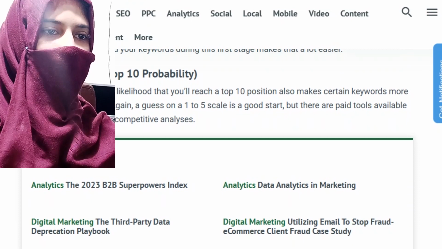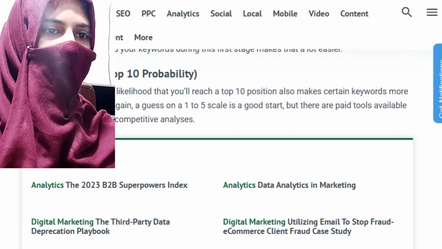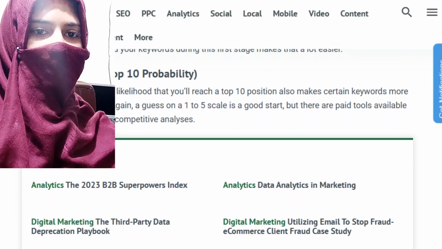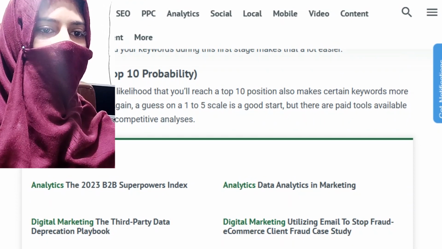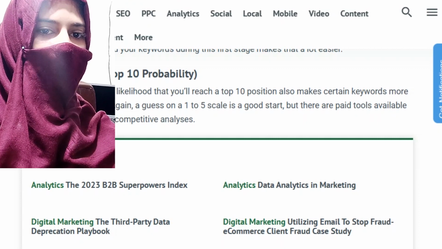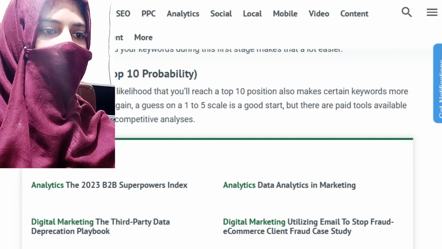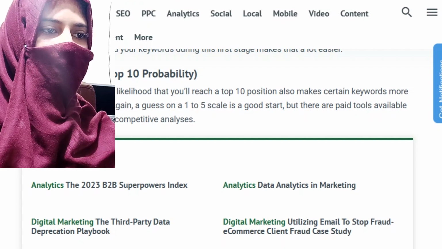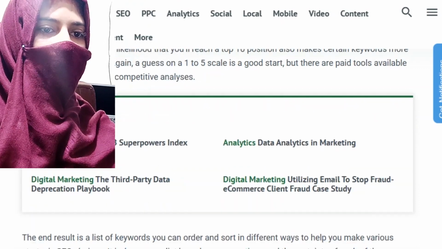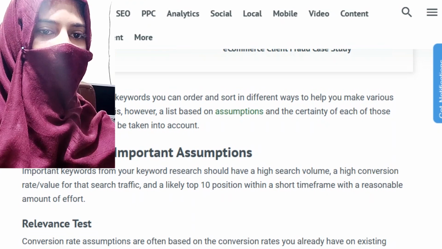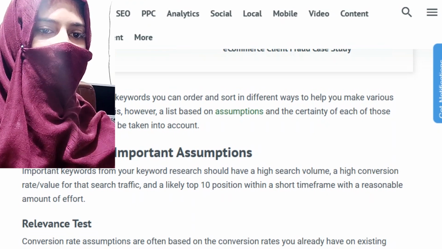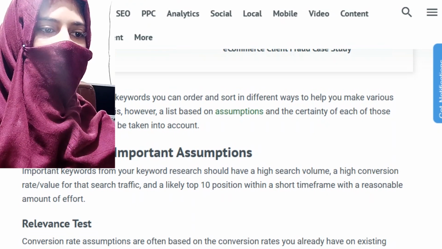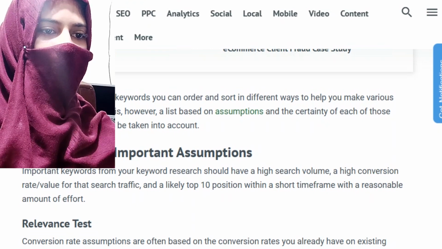Competitiveness and the likelihood that you will reach a top 10 position also makes certain keywords more interesting than others. Again, a guess on a 1 to 5 scale is a good start, but there are paid tools available that do keyword-specific competitive analysis. The end result is a list of keywords you can order and sort in different ways to help you make various strategic SEO choices. It is, however, a list based on assumptions, and the certainty of each of those assumptions should also be taken into account.